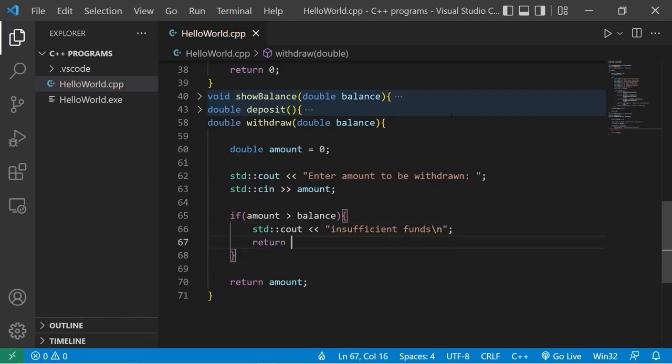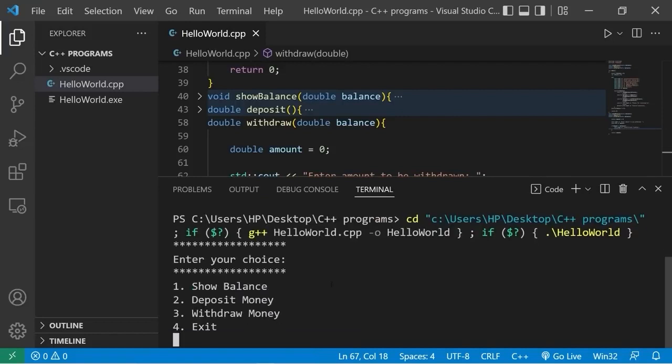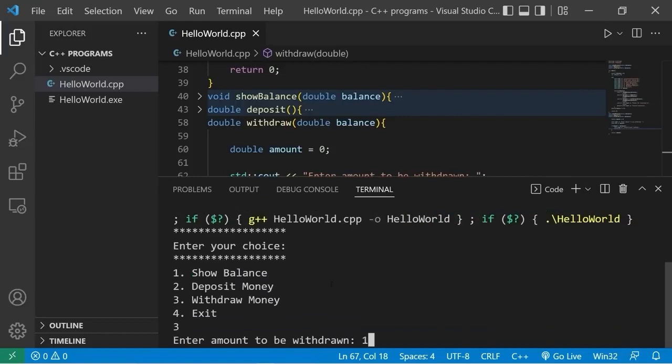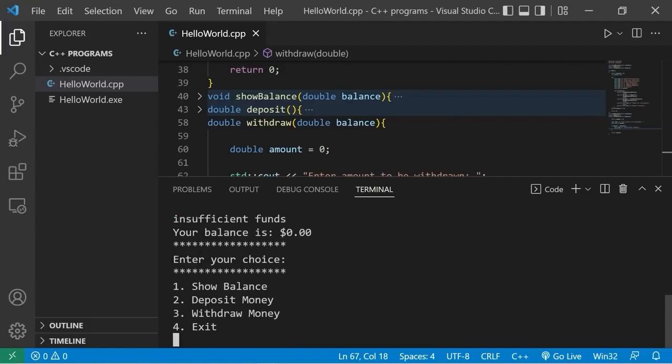Then we will return 0. Okay, I'm going to withdraw $1 million and 1 cent. Insufficient funds, your balance is 0.